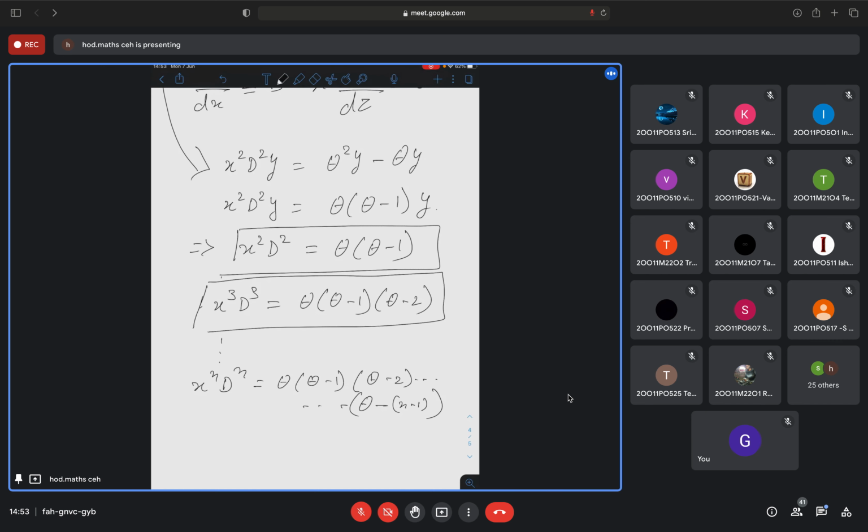Now this you can solve by the methods which we have discussed earlier. And finally, when you solve it, you will get a solution in terms of y and z. But we don't want the z variable in the solution. So finally, z you will replace with log x. That would be your required general solution. Understood?